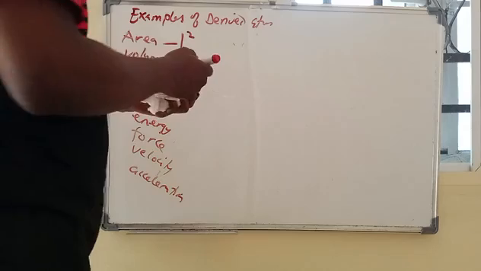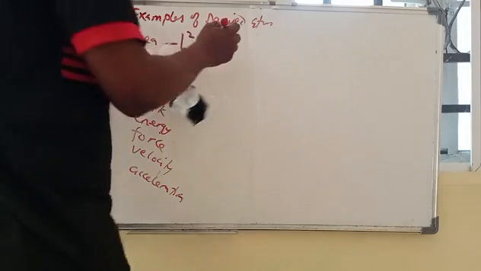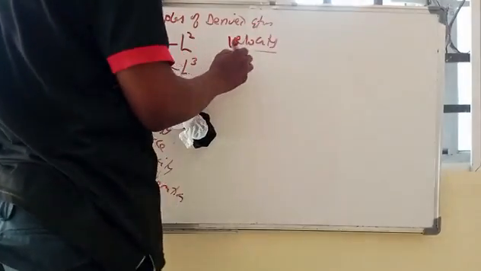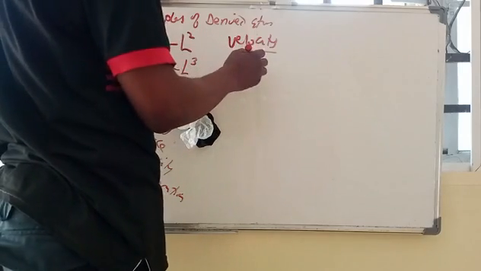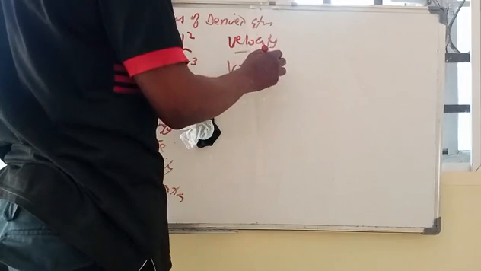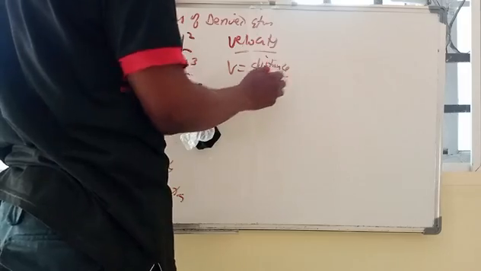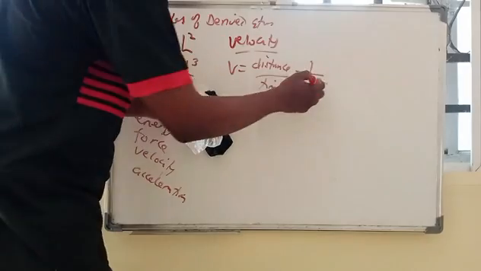Mathematically, velocity is distance over time. Distance is a measure of length, and time is a measure of time.